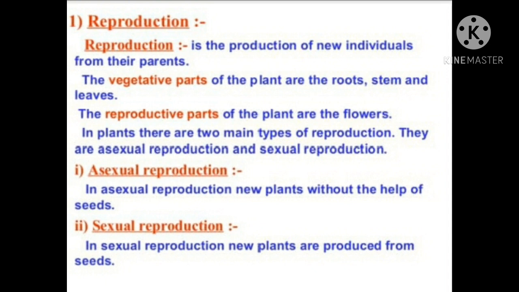In plants, there are two main types of reproduction: asexual reproduction and sexual reproduction. In asexual reproduction, new plants are produced without the help of seeds. In sexual reproduction, new plants are produced from seeds. Seeds are produced, and from the seed, a new plant is produced.